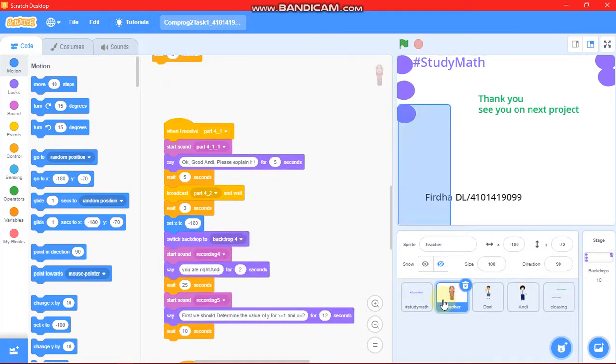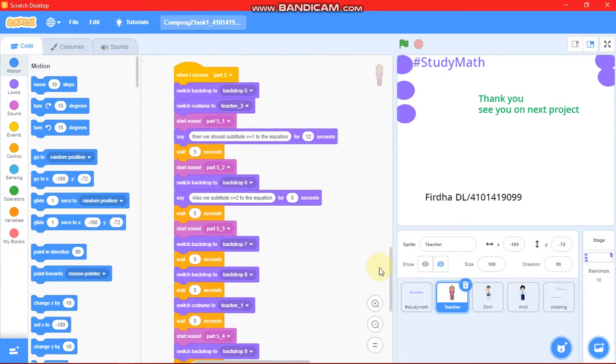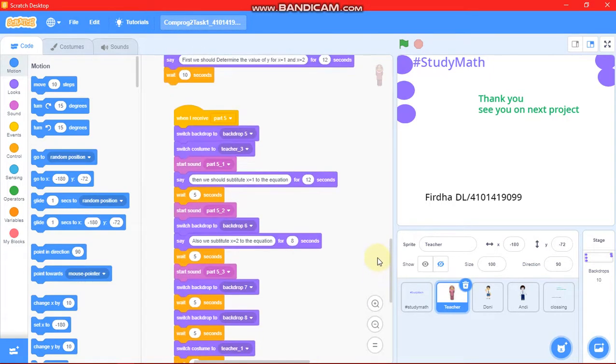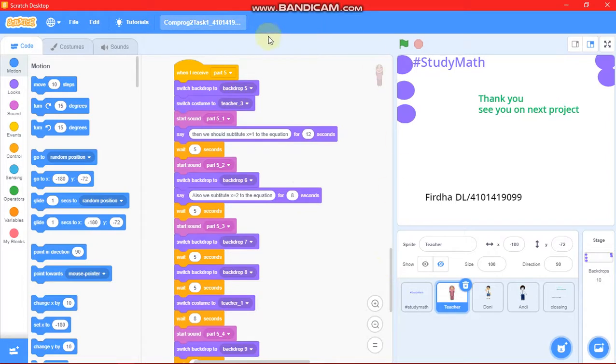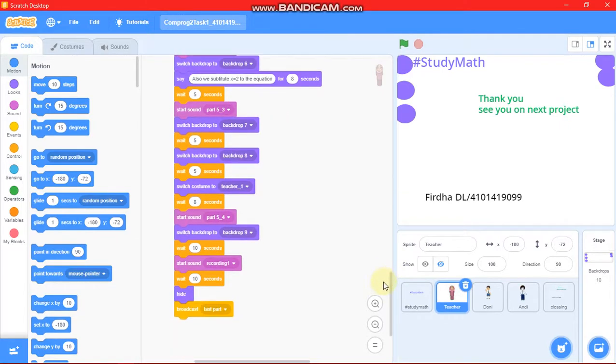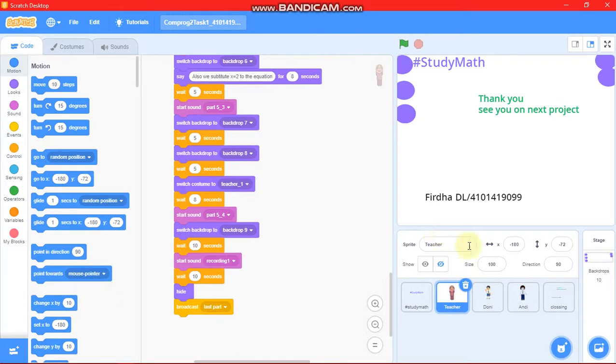Okay, and then for part 5, after the sprite broadcasts part 5 and then receives the message, it will switch backdrop to backdrop 5, switch costume to teacher 2, teacher 3, and so on. And last, it will hide this sprite, then broadcast last part.